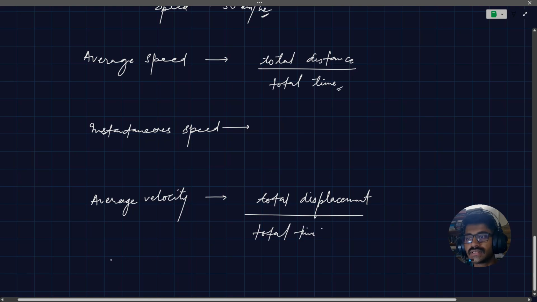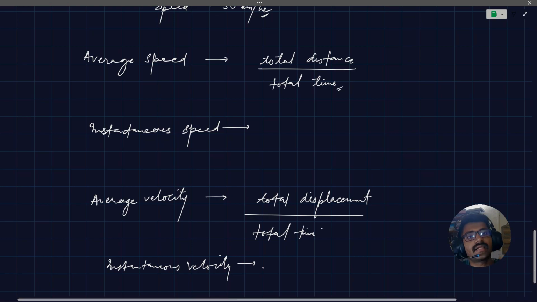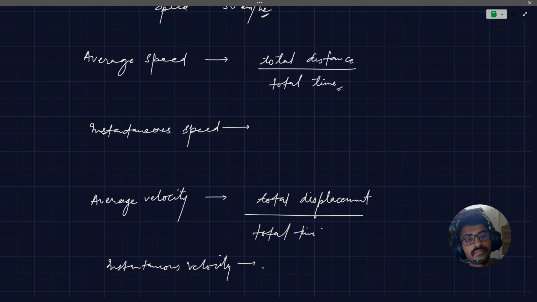And for instantaneous velocity, again, if you have a graph, we find the tangent to the graph at that point of time where you want to find the instantaneous velocity. Or if you have the relation between displacement and time, differentiate that relation with respect to time and plug in the value of time to find the instantaneous velocity.